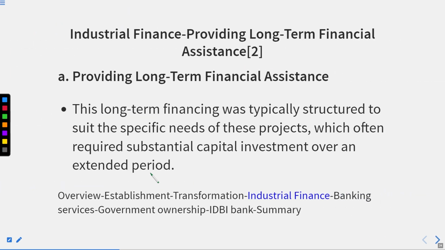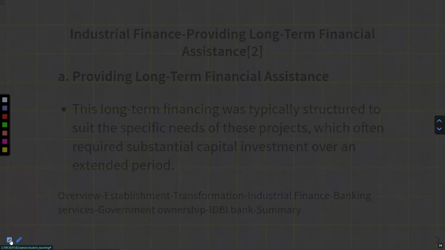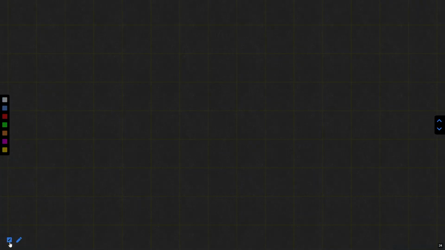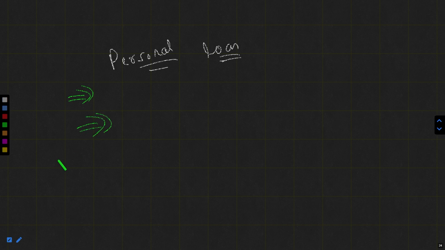So this long-term financing was typically structured to suit the specific needs of these projects, which often required substantial capital investment over an extended period. Okay, like suppose when you are taking a short-term loan, for example, a personal loan, it is best to understand the thing by applying it to yourself, so that you could connect the points more effectively and efficiently. When you are taking a personal loan, okay, so generally what happens? Two things are there. What are these two things?